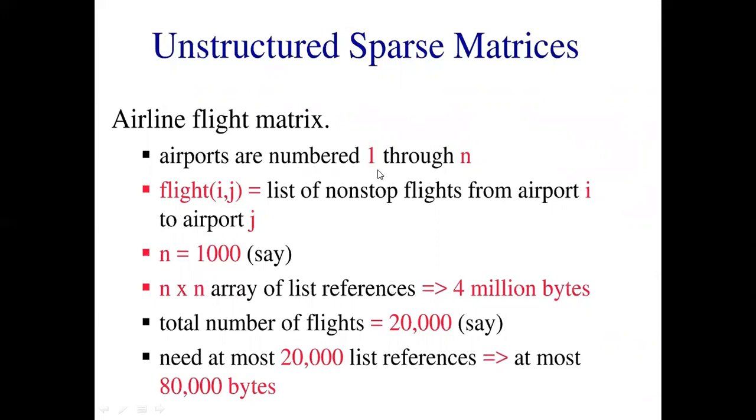The airports are numbered 1 through n, and suppose we write flight IJ, the list of non-stop flights from airport I to airport J. Suppose the value of n is 1000, just assume. Then this n cross n array of list references will be 4 billion bytes. And if we assume n is equal to 20,000, then it will be a huge memory requirement.